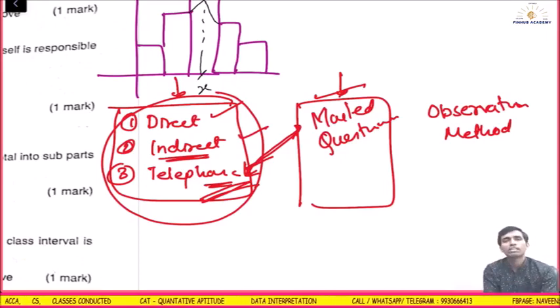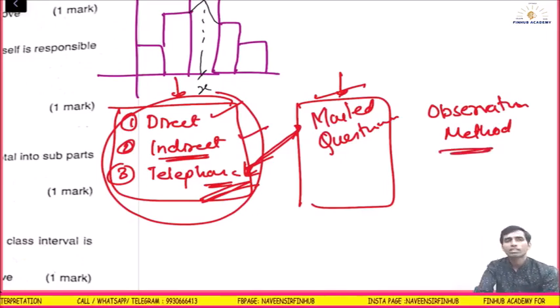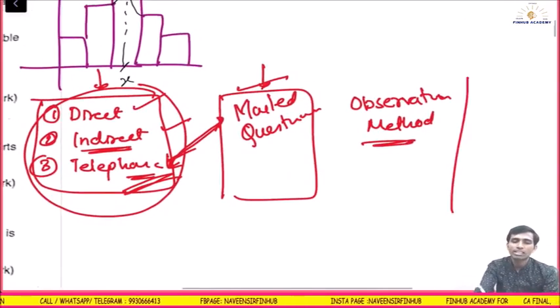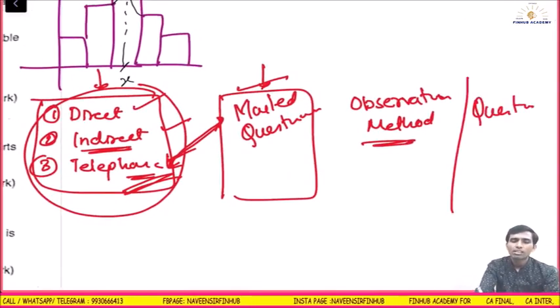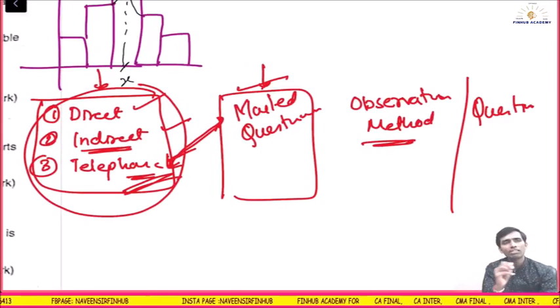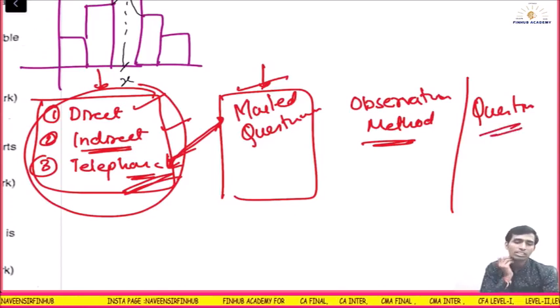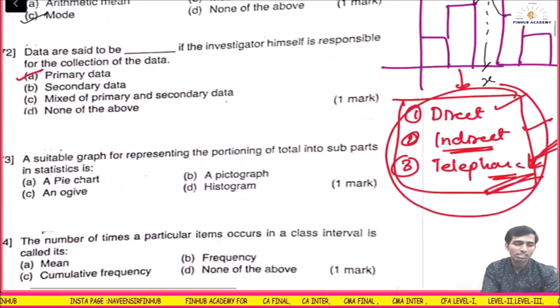Time consuming, tedious process. All these are drawbacks of the observation method. And the last one is again questionnaire, wherein you go to the respondent with the list of questions. You don't mail it; you ask him one by one, you fill it. So this is the questionnaire method. Coming back to the question, you can read this.